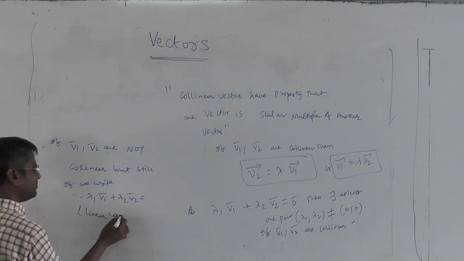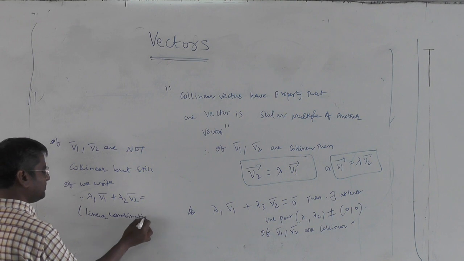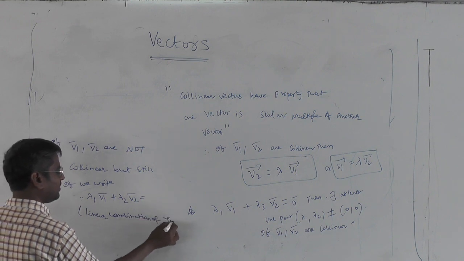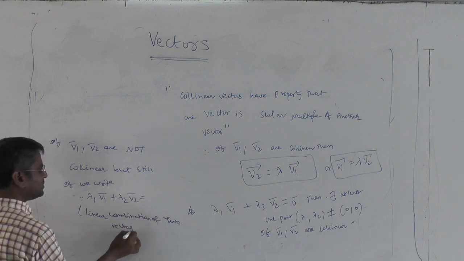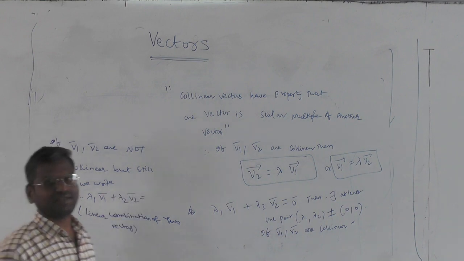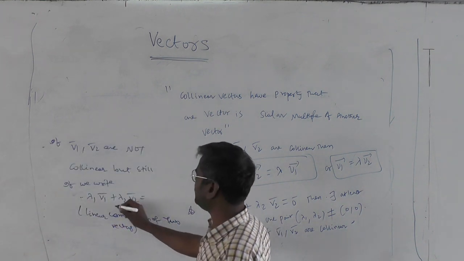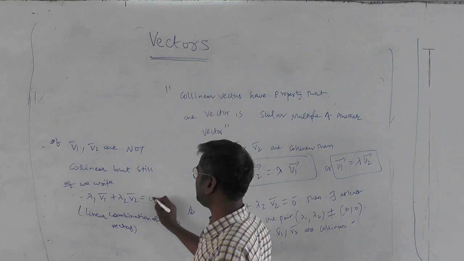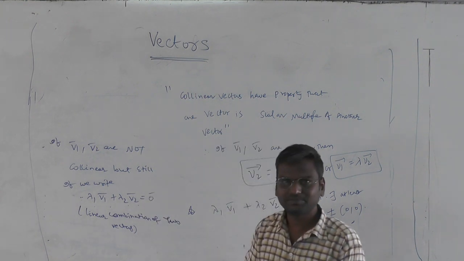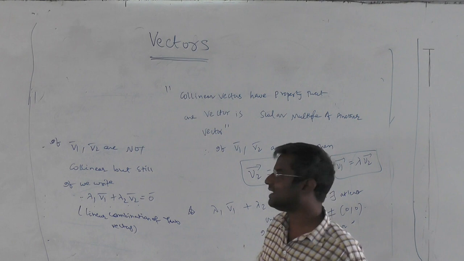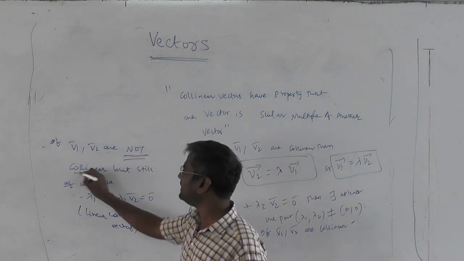Linear combination of two vectors becoming 0. Three vectors means there should be one more, plus lambda 3, we will continue all those things. So if lambda 1 V1 bar plus lambda 2 V2 bar is 0, what I am saying is these are non-collinear.